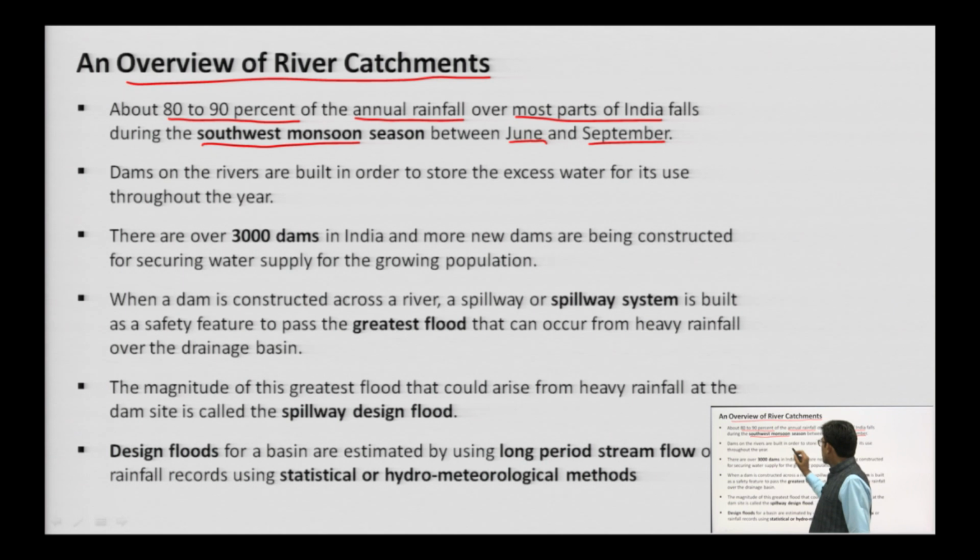Dams on the rivers are built in order to store the excess water for use throughout the year, okay. Since dams store the water, there is a storing capacity. If we are getting water more than the storage capacity of the dam, then it is problematic, and that type of situation should be avoided if we want to save loss of life as well as property.